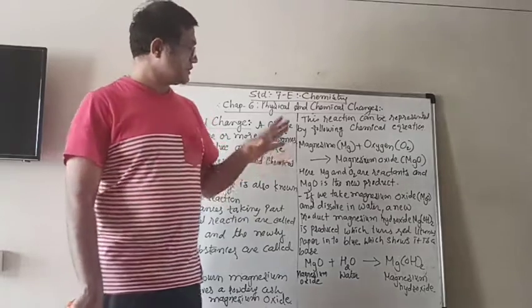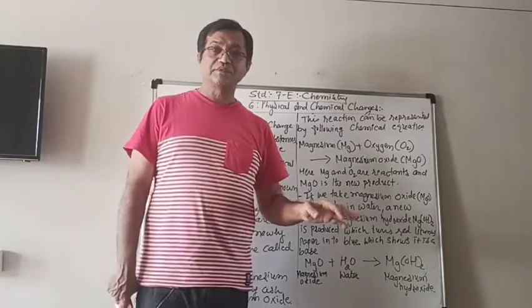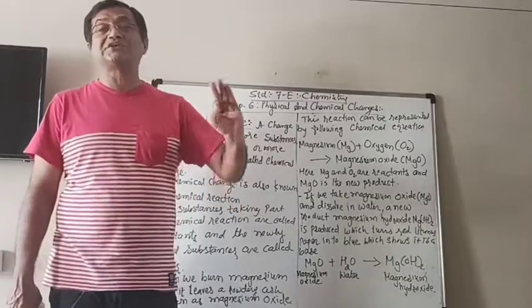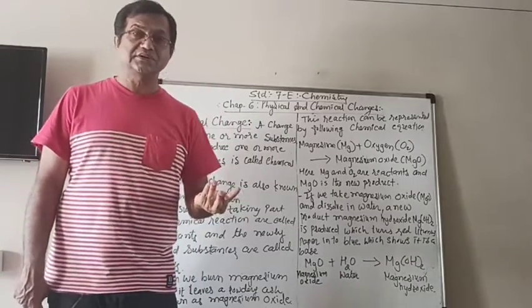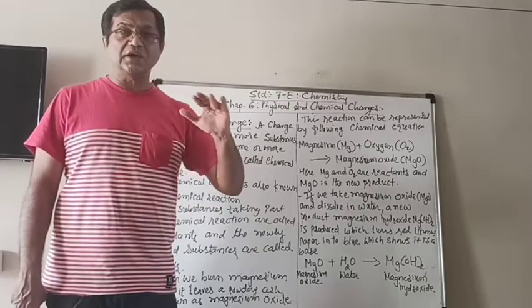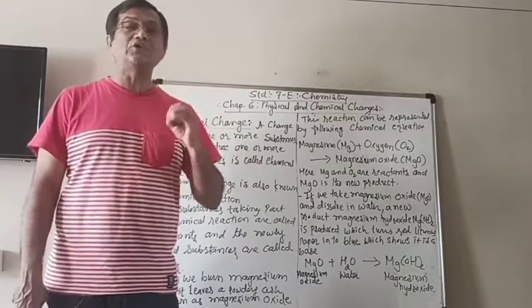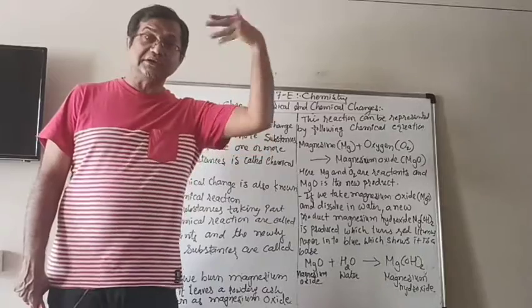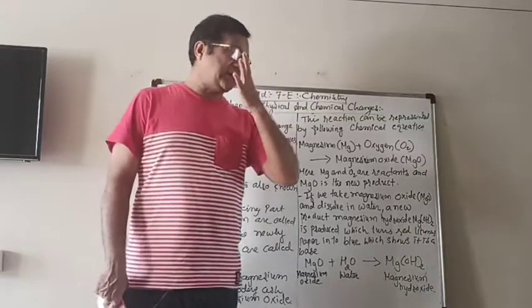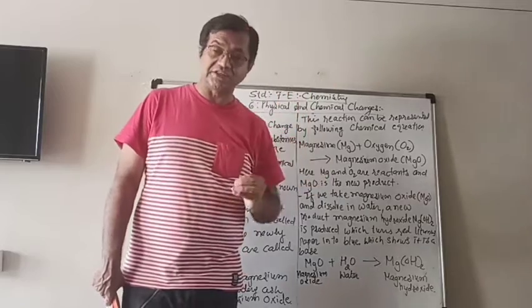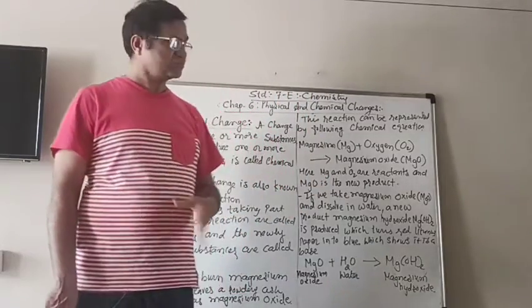Mathematically, this equation is not balanced. How to balance it, you will learn in the next standard, most probably in standard 9.